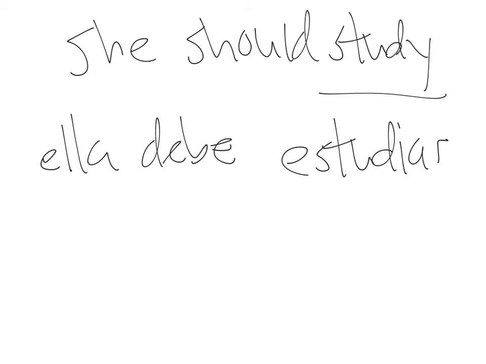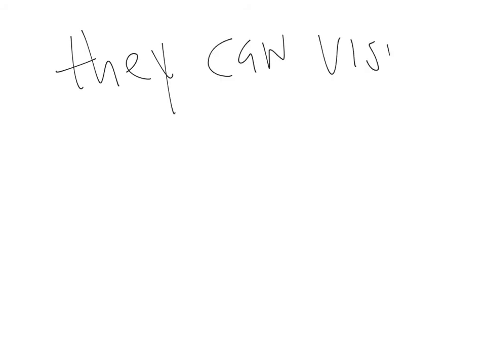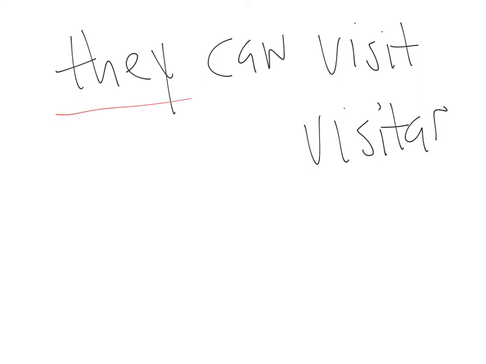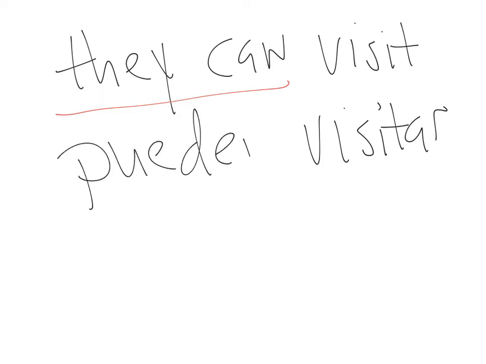Let's try otro, one for each. They can visit. El verbo to visit is visitar. Remember, we leave that in the infinitive form. But what's the they can? What's the infinitive verb can or to be able? Poder. What's the ellos form of poder? Ellos pueden. So they can visit is ellos pueden visitar.